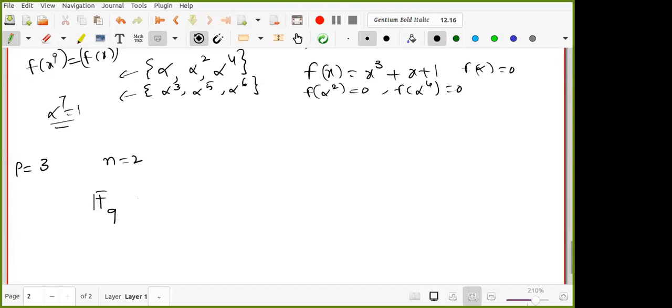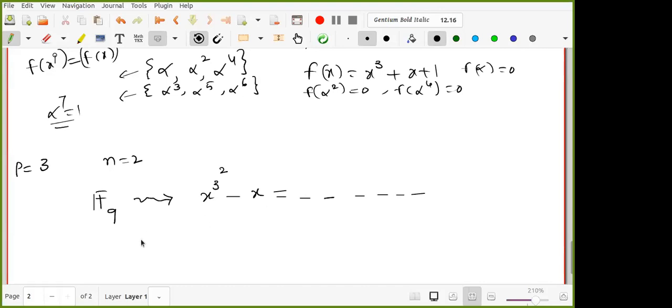So the finite field with 9 elements is a splitting field for which polynomial? X raised to 9 minus x, but instead of 9 I will write x power 3 square minus x. Why am I writing like this? If I write like this, I will get a product of irreducible polynomials over Z3. But what are the degrees of all these polynomials? 1 or 2. Very good, 1 or 2.